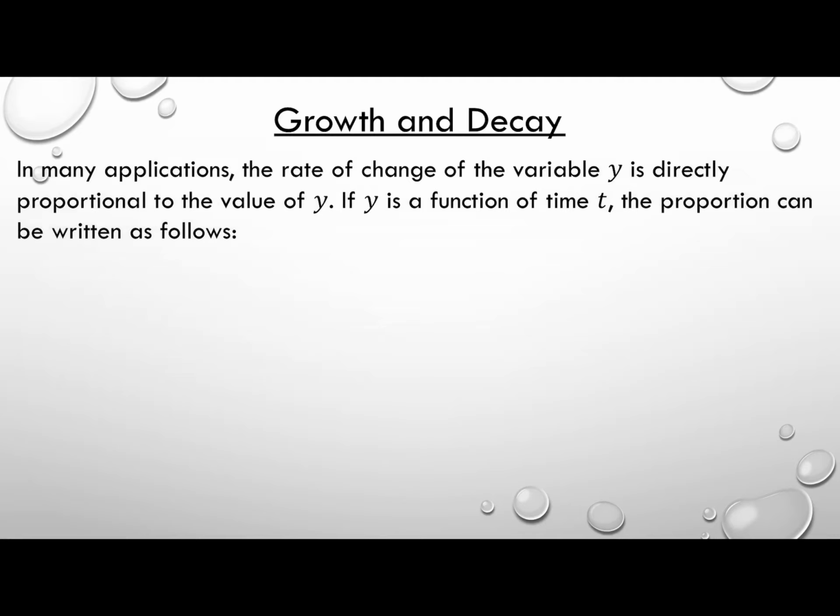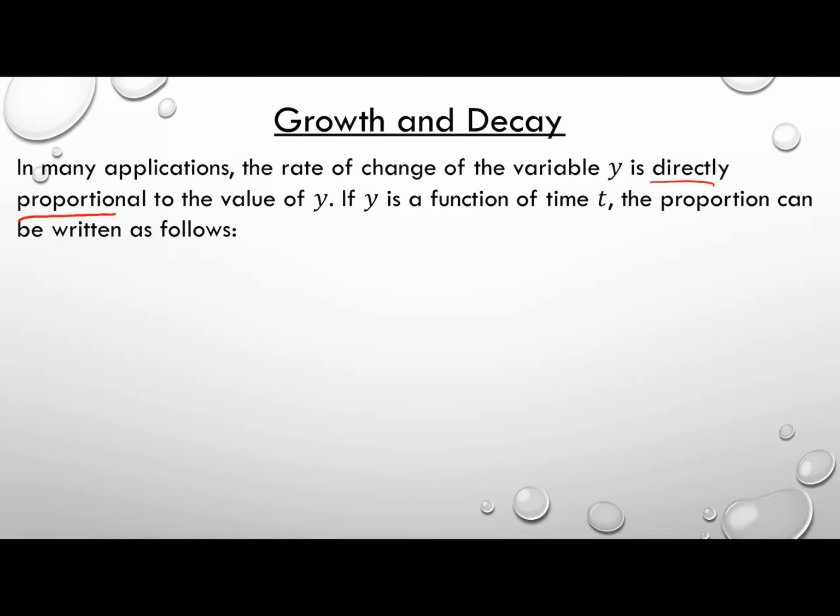A common type of differential equation you'll see is one in which the rate of change of the variable y is directly proportional to the value of y. What does directly proportional mean? It means that we can write the differential equation as follows: dy over dt is equal to some constant k times y.